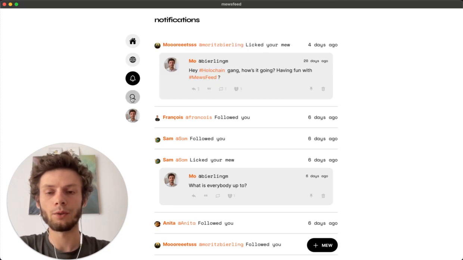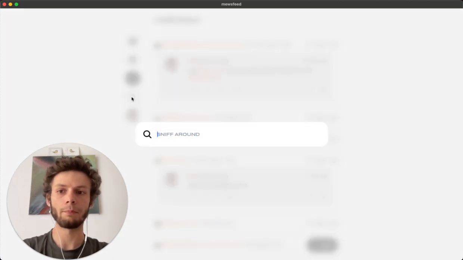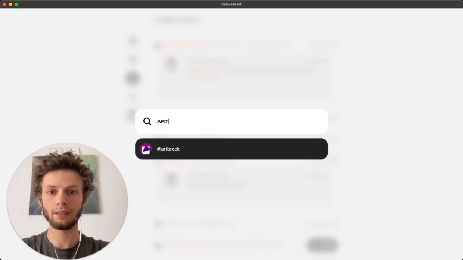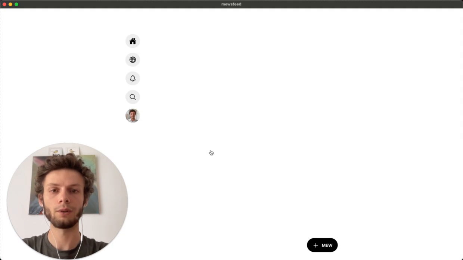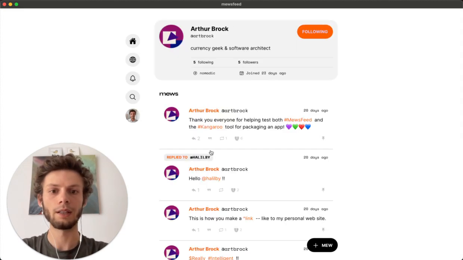And then we also, of course, have the search. This is not yet very powerful, but you can find users. If you start with the correct 3-letter start, you'll find users that start with those 3 letters. We might improve the search in the future, but for now, this is how you can find users when you do know their name.